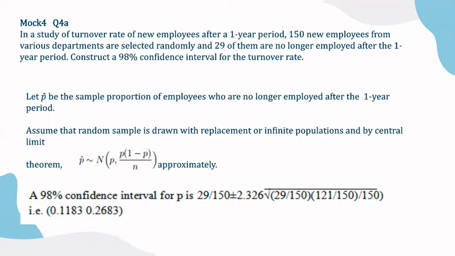So, a 98% confidence interval for P is calculated as follows. The answer is 0.1183 to 0.2683.